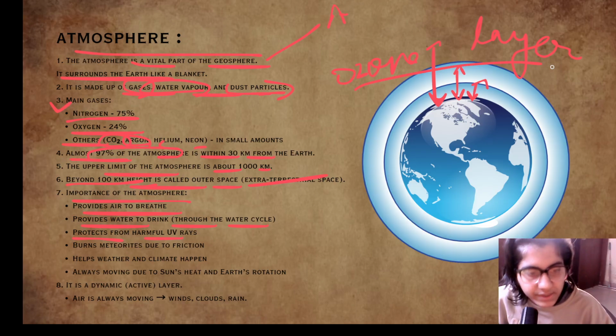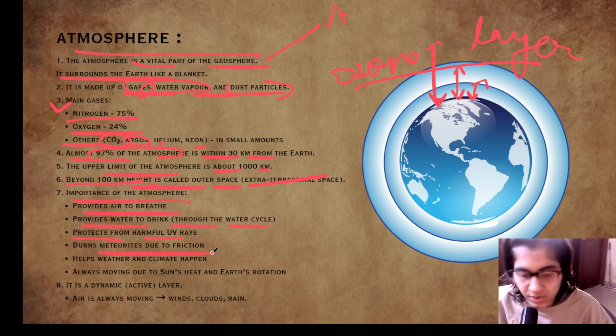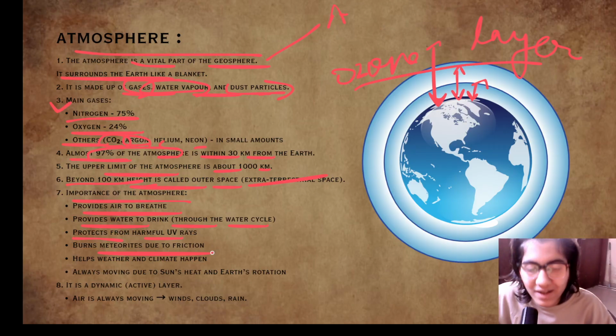It burns meteoroids due to friction. Because of that, meteoroids don't fall directly on our earth, otherwise it would be very devastating. When meteoroids come into the atmosphere of earth, because of the earth's gravitation, their speed increases, and the air particles present in the atmosphere collide with them.